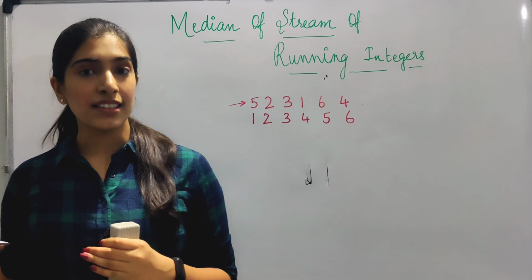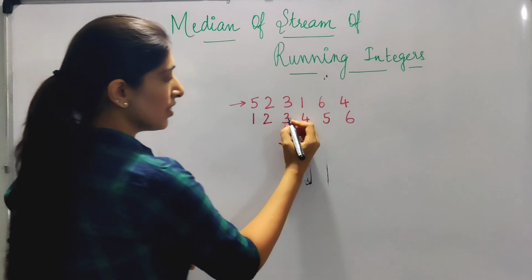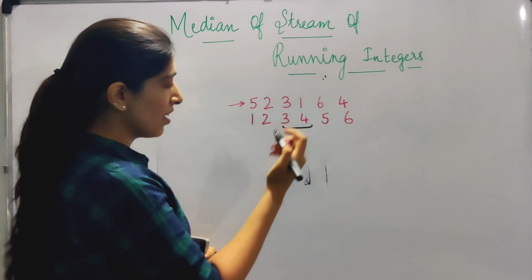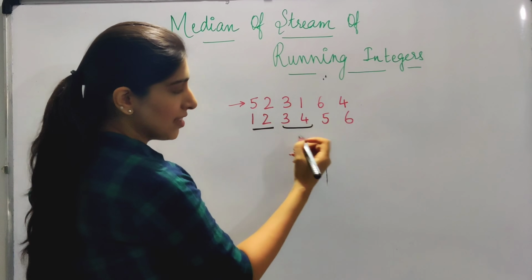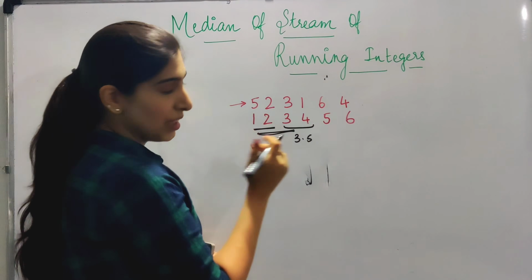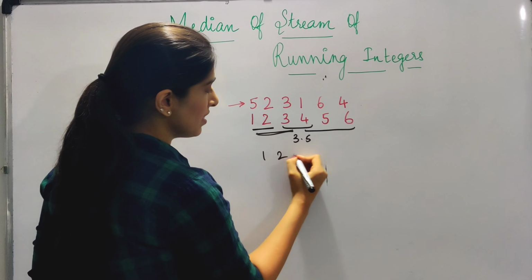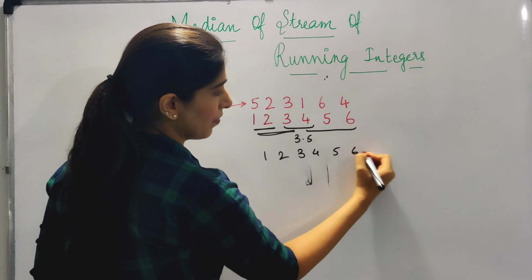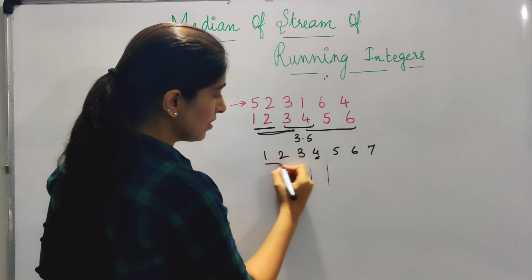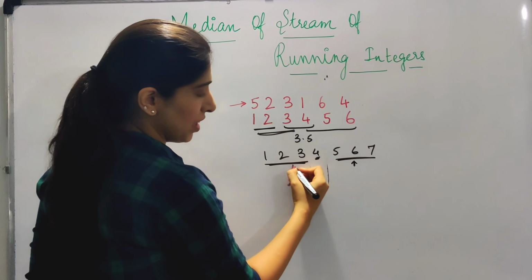For that, let's understand what does a median actually do. In this case, if we see, then the numbers 3 and 4 are actually dividing the set of integers into two halves. That is, these numbers are less than the median, which is 3.5. Actually, all of these numbers are less than the median, and these numbers are greater than the median. Similarly, if it was 7 numbers, then the number 4 is actually dividing these numbers into two halves. These numbers are less than the median and these numbers are greater than the median.